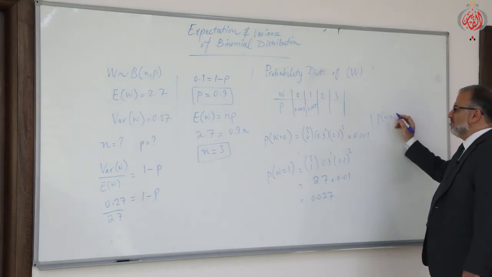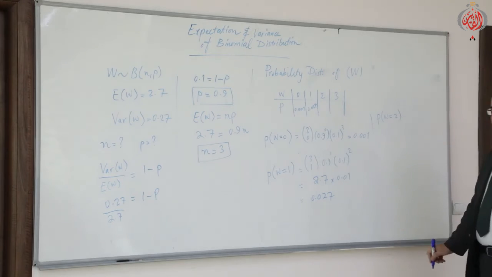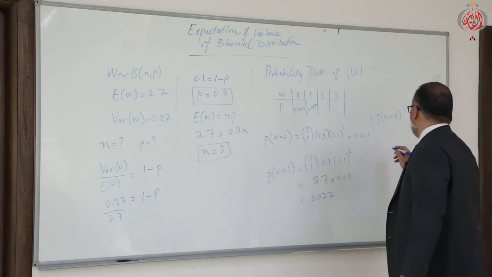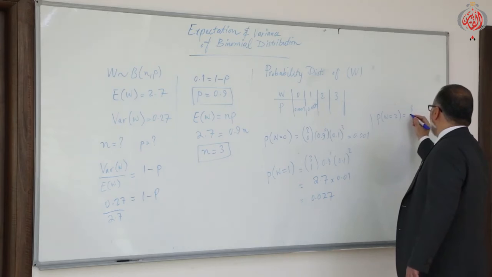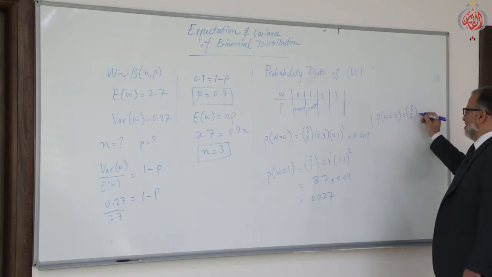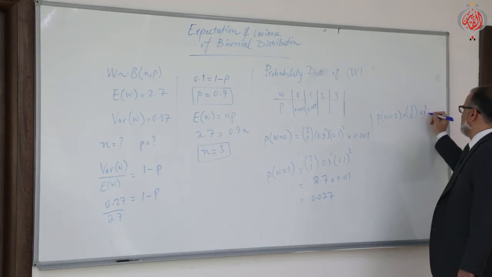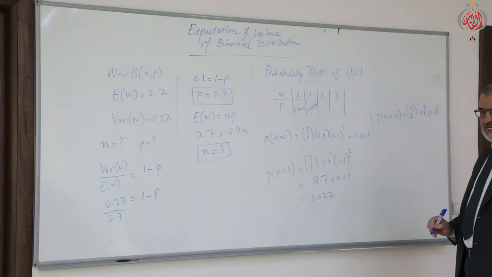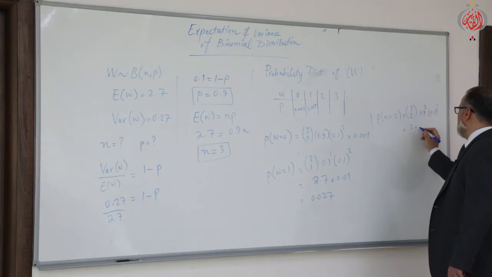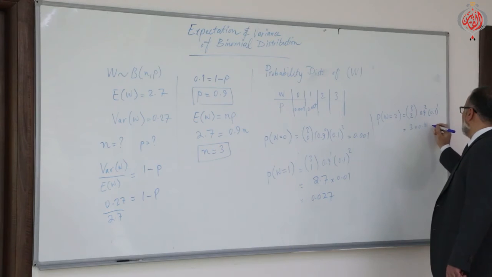Then calculate with W equals 2. The same thing, you write 3 combination 2, 0.9 to the power of 2 times 0.1 to the power of 1, okay? So here, this is 3 again times 0.81 times 0.1.